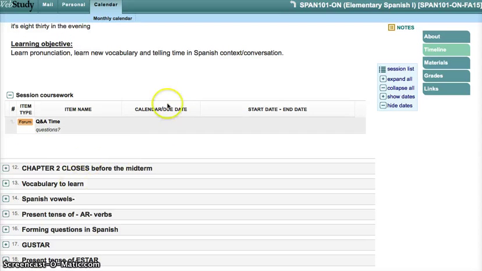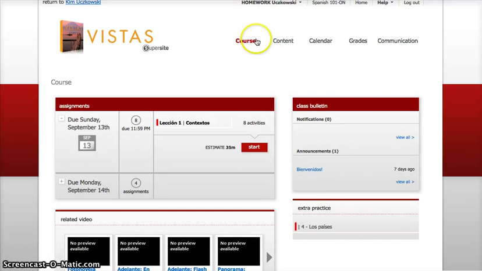So before I even go to Chapter 2, I'm going to go to VHL Central and show you what it looks like. Now, you are registering for Spanish 101 online. This is my student ID. I created a fake student ID, and the class is under Spanish 101 online homework. So it's the homework section.